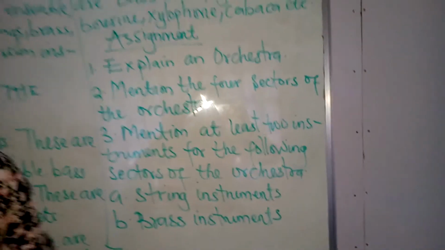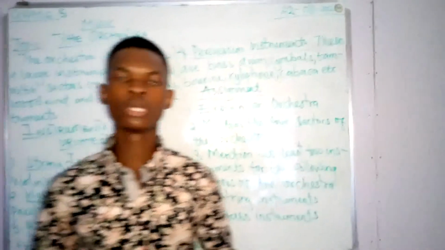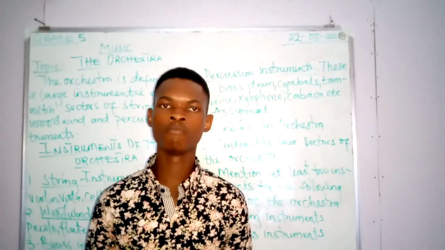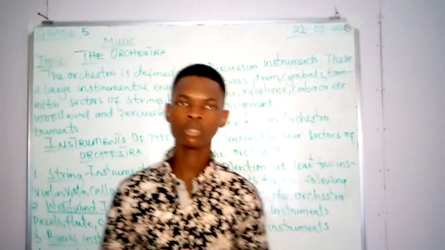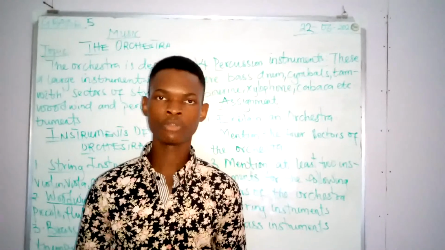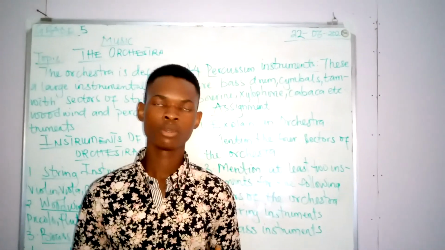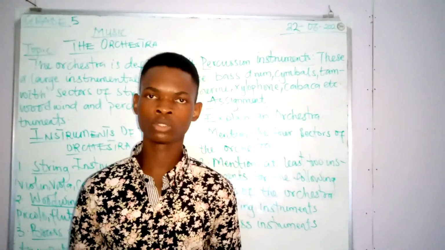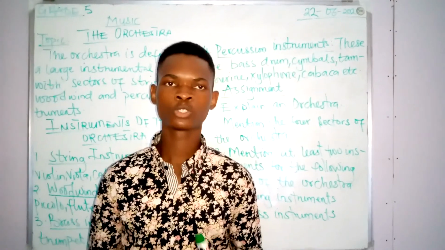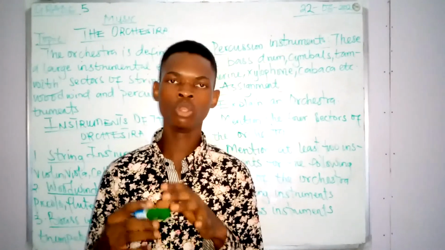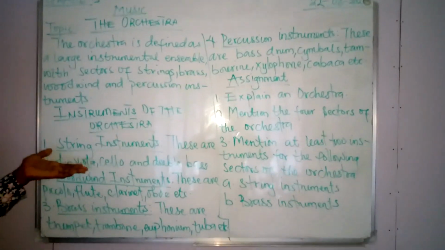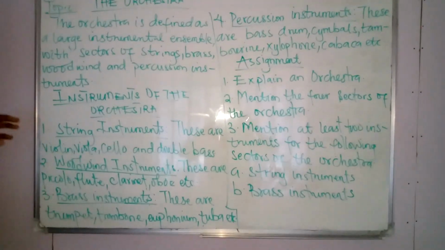So at this point, I want to suggest something. You could check out some orchestras on the internet. We have a list of them. We have the London Philharmonic Orchestra, the Muson Chamber Orchestra, Nigeria. We have the MFM Orchestra, also in Nigeria here. There are a lot of them on the internet. So just check them out and look at how they play, and then you would see these instruments. The instruments in the string section, the instruments in the woodwind, brass, and the percussion.